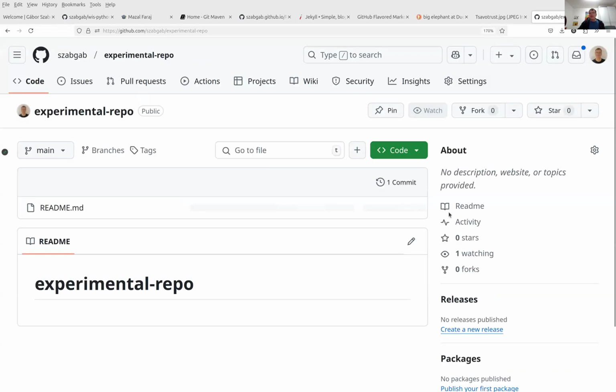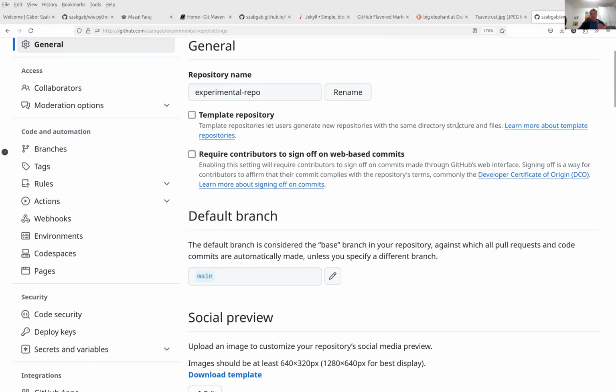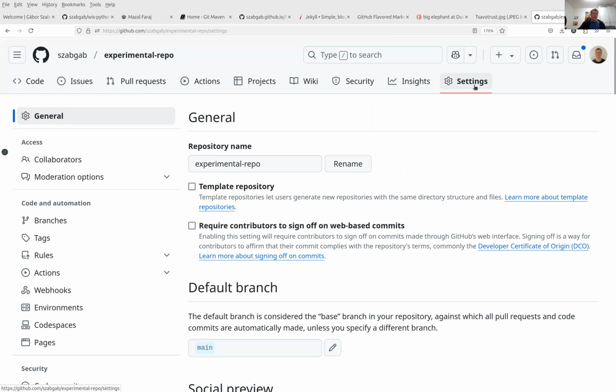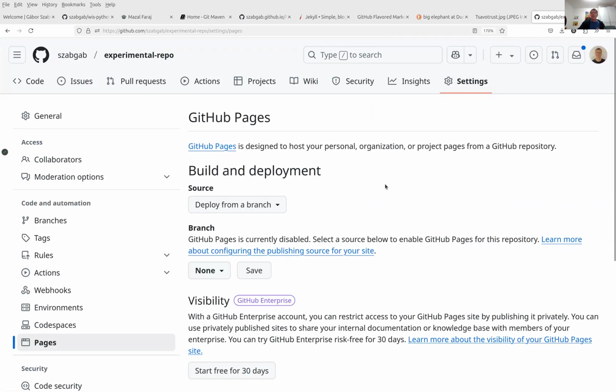Okay, so let's see what happens with this one. Actually, the fun thing about this presentation is that I did it a couple of times already, and every time is a little different, partially because GitHub changes the UI and the features. So I got to the settings, I got to the pages, and here it says deploy from branch. And it says none.